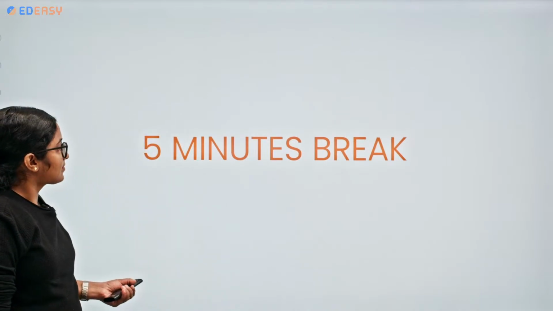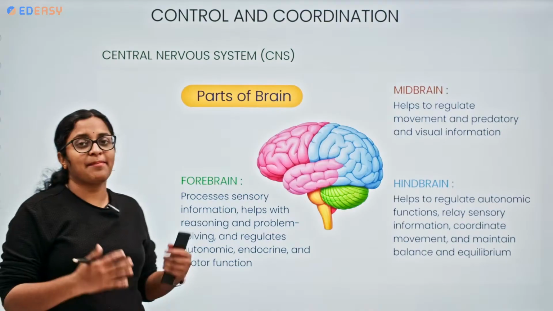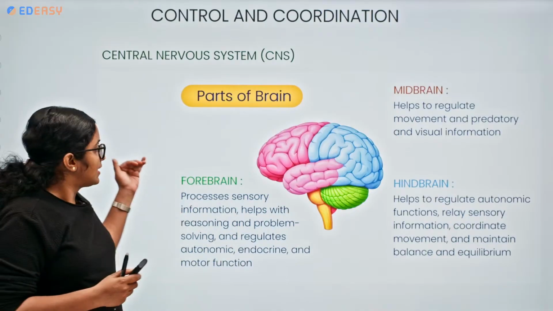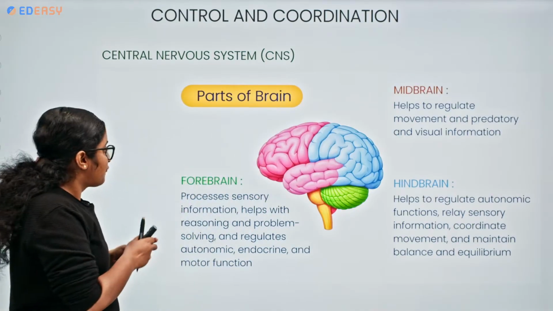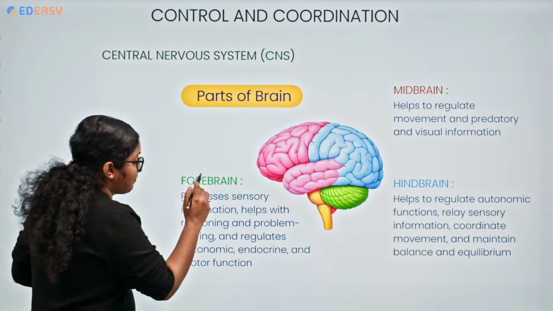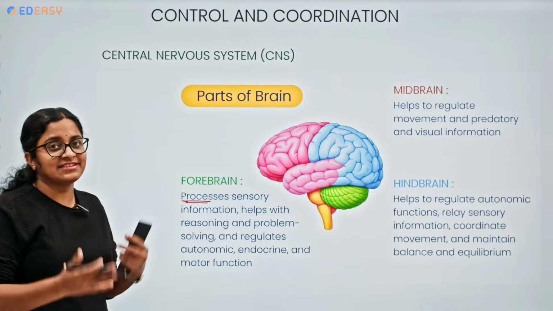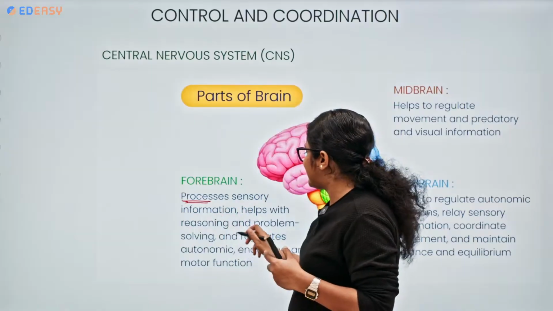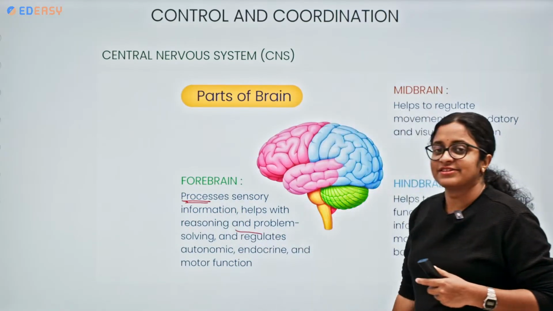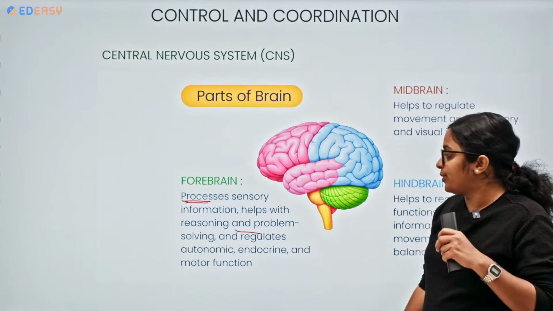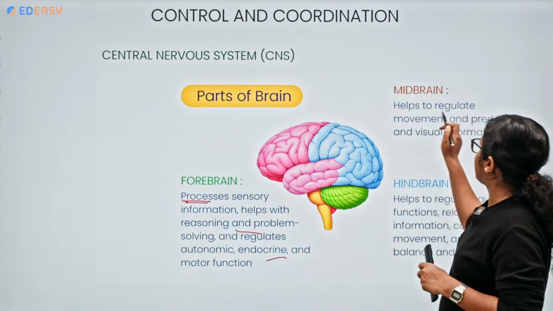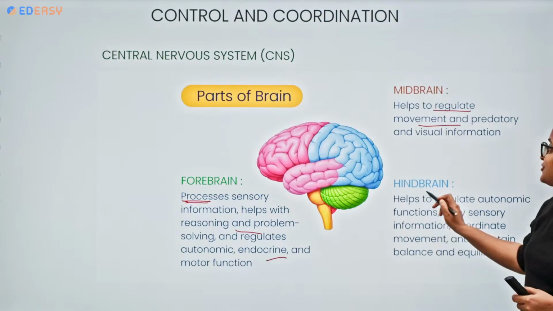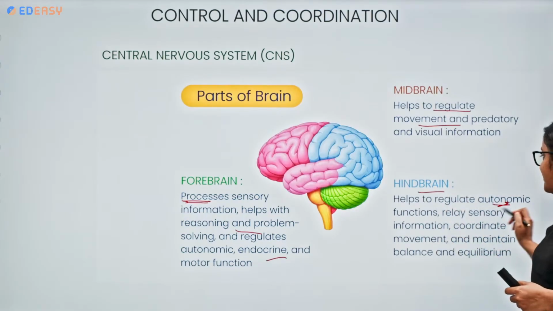So, now let's move on and see the central nervous system, the parts of the brain. As we have seen before the break, the brain consists of three parts: forebrain, midbrain, and hindbrain. Forebrain is the part of the brain which processes sensory information. It helps with reasoning, problem solving skills, abilities. All this is given by the forebrain. It also regulates autonomic and endocrine motor functions. Coming to the midbrain, it helps in regulating movement and visual information.